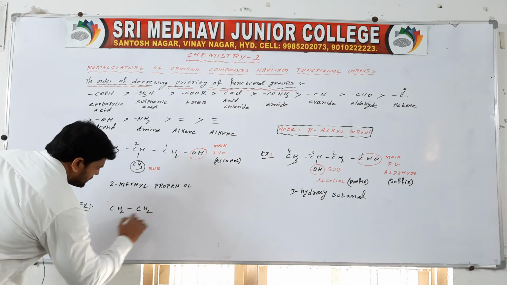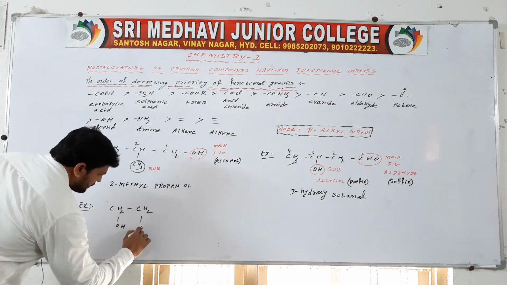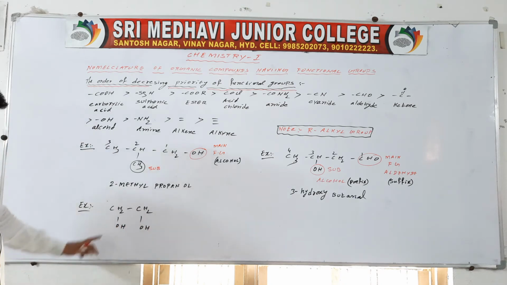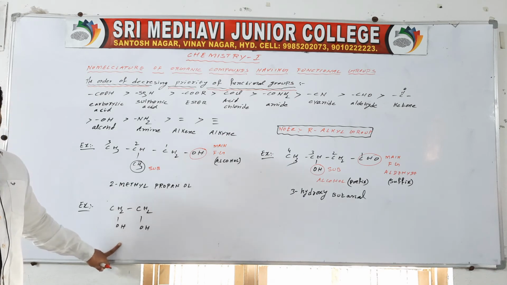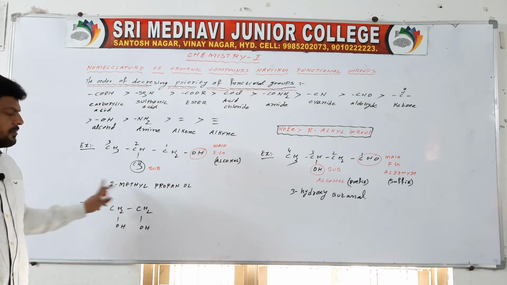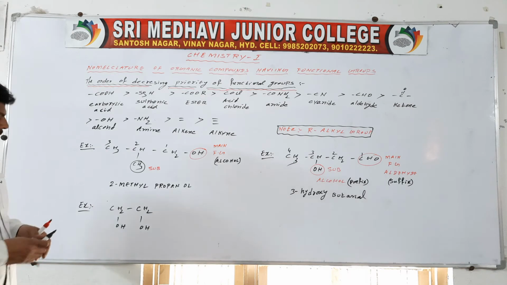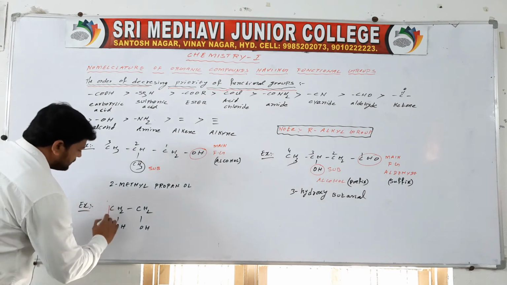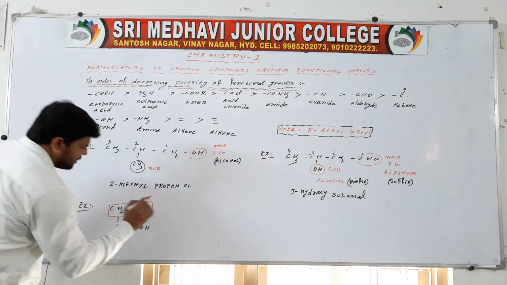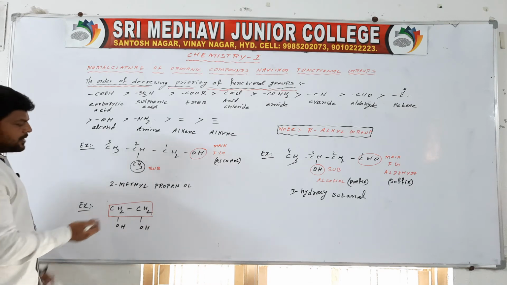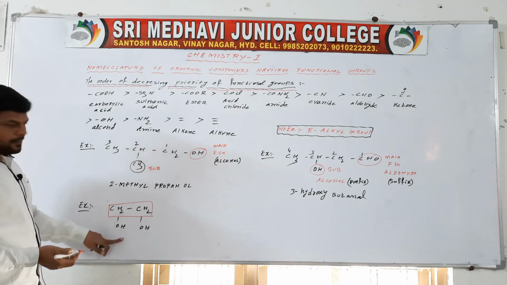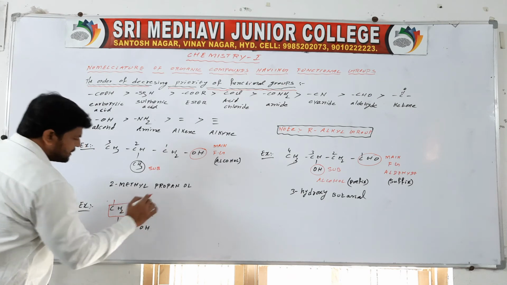CH2OH and CH2OH. Two alcohol groups are present, so give numbering 1, 2 or 1, 2. You have to select the long chain. So this is the long chain. We have to select the long chain along with the functional group. So this is 1 and this is 2.